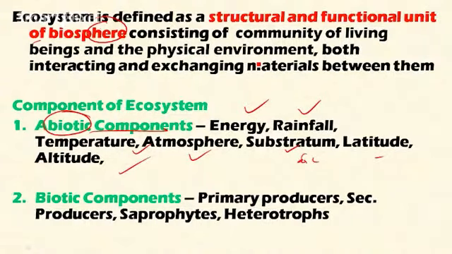These components have a great influence on the living organisms in any ecosystem. And the biotic components include primary producers, which are plants, some bacteria and blue-green algae, and secondary producers, saprophytes and heterotrophs.